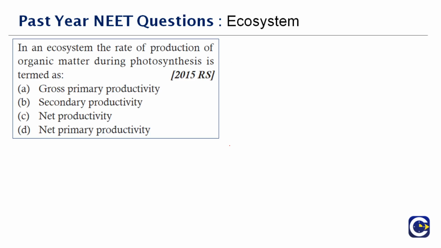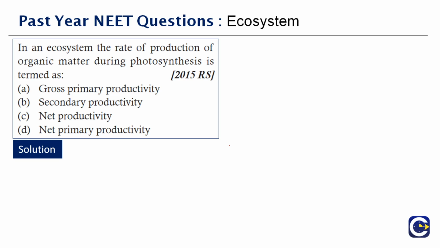In an ecosystem, the rate of production of organic matter during photosynthesis is termed as dash. Okay. Now I just now explained to you in the earlier question about what is gross and what is net. So here the question is very clear. In the ecosystem, the rate of production of organic matter during photosynthesis. They haven't talked about the deduction thing, because overall process of the photosynthesis, overall energy which has come out, all that we are going to take the whole thing. We haven't deducted anything. So the clue is they haven't deducted anything.